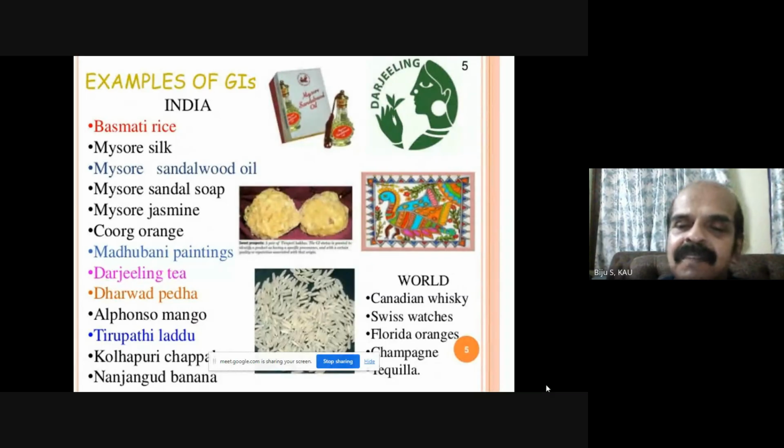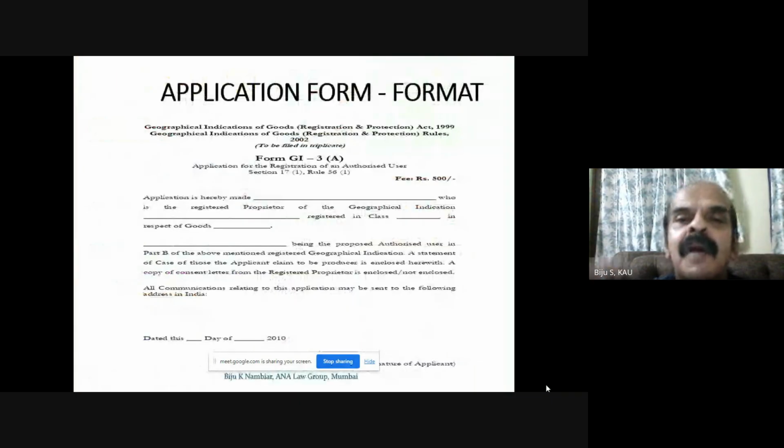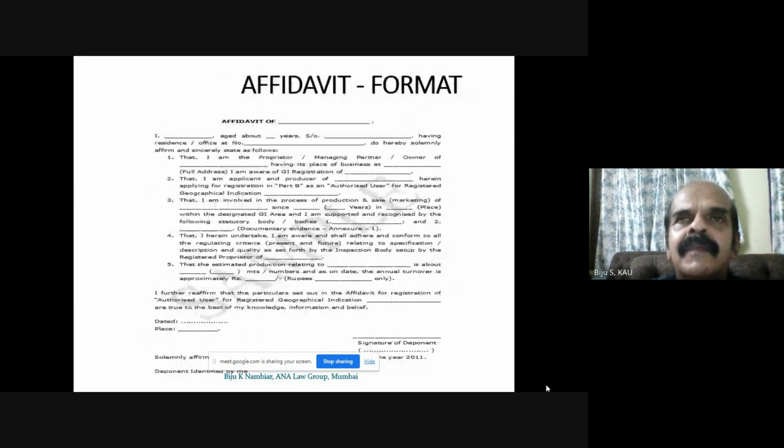Now coming to our topic, the application format is presented here. We can make it like, in the case of our application fee, it is 500 something now, but we can give that application, then they examine that in person. So that is an official procedure. They will authorize all those things, and then we get an affidavit. We file an affidavit also, so that it's a legal process. As I told, it is a legal process. Somebody can question our rights also.